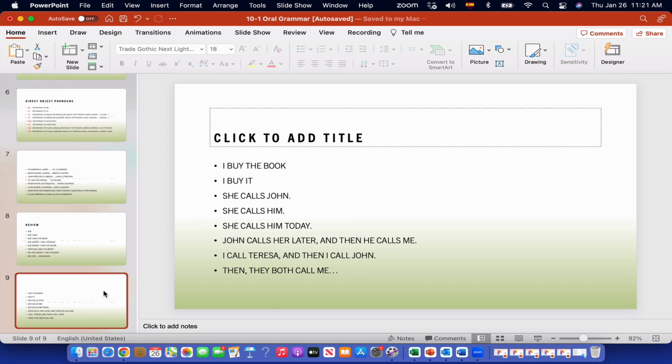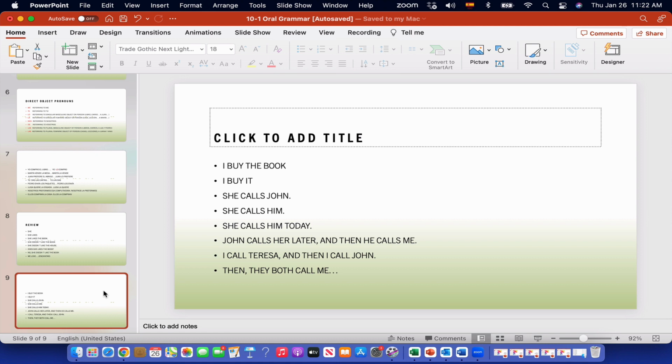I buy the book. Yo compro el libro. I buy it. Yo lo compro. She calls John. Ella llama a Juan. She calls him. Ella lo llama. She called him today.